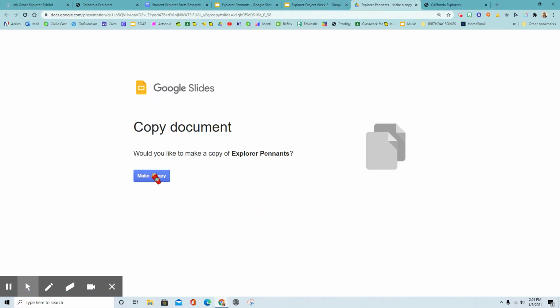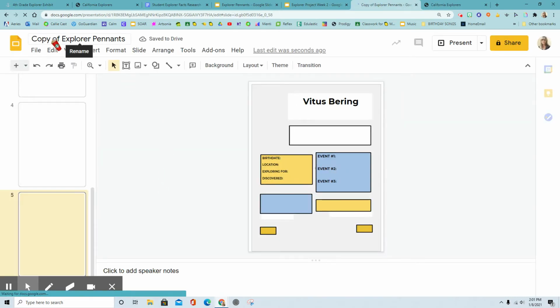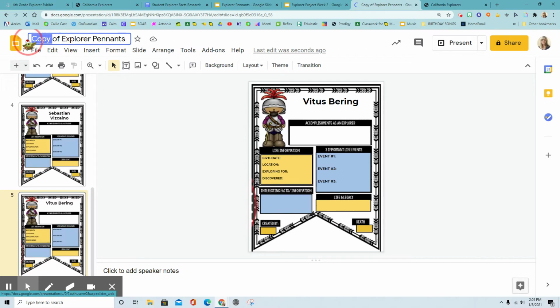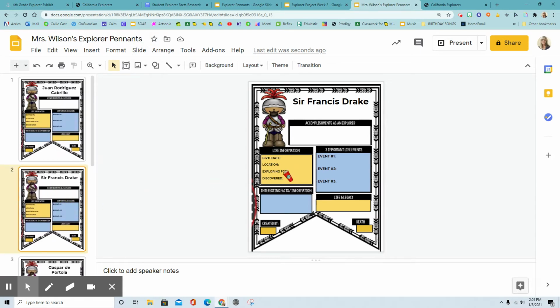It's going to ask you to make a copy. So I'm going to do make a copy, and it's going to save it with my name on it. If it doesn't put your name at the top, simply add your name. So I'm just going to type mine up there. So Mrs. Wilson's Explorer pennants. And I'm going to go down and find the one that has the Explorer that I want to do. I was working on Sir Francis Drake.